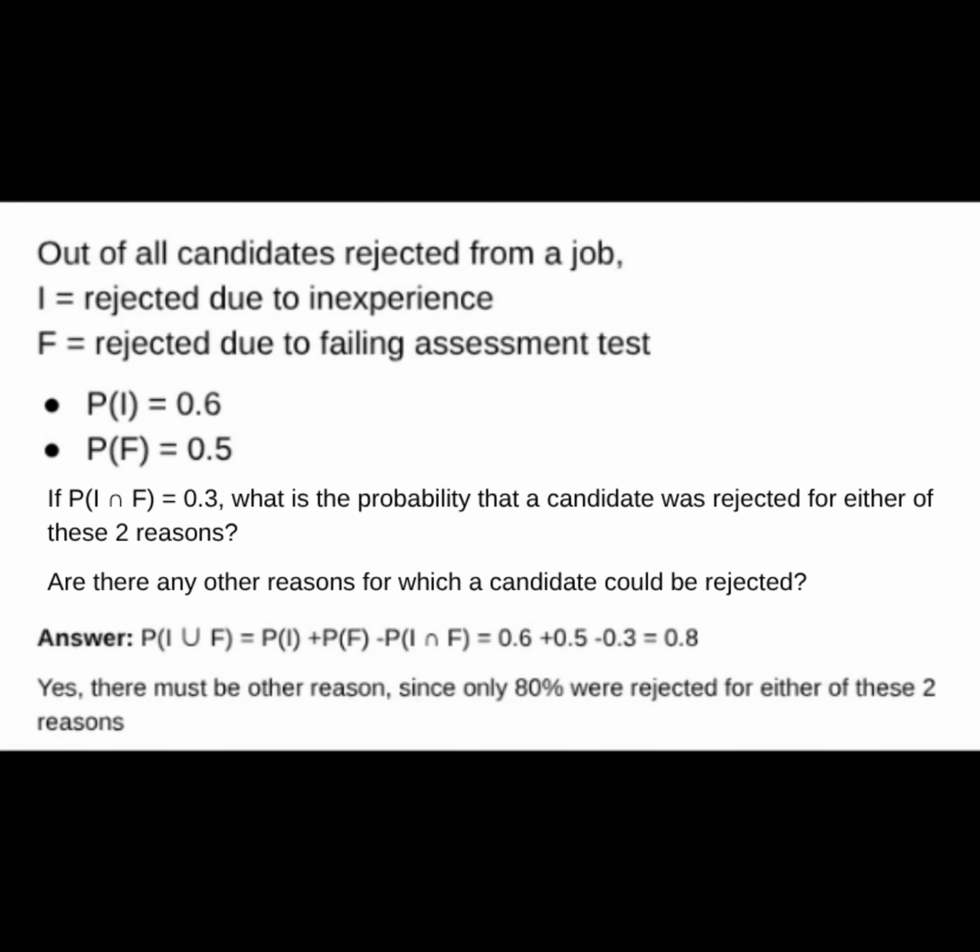Rule number 4 says P of I or F is equal to P of I plus P of F minus P of I and F. So when you do the calculation, you get 0.8. So the answer to the second question is yes, there must be other reasons, because only 80% of the people rejected were rejected for one of these two reasons.